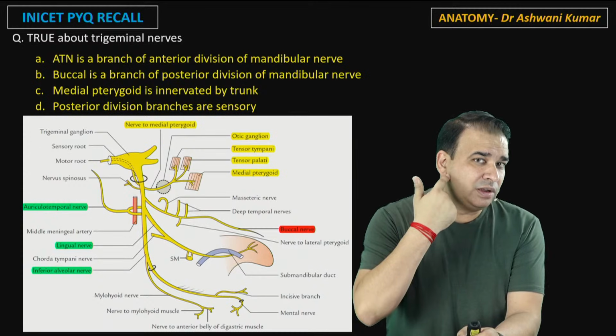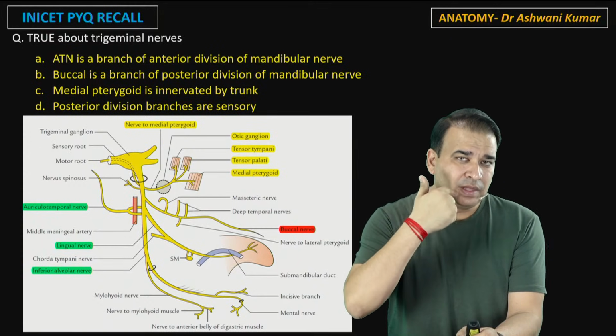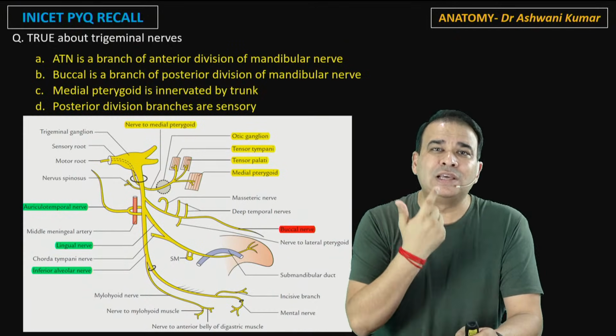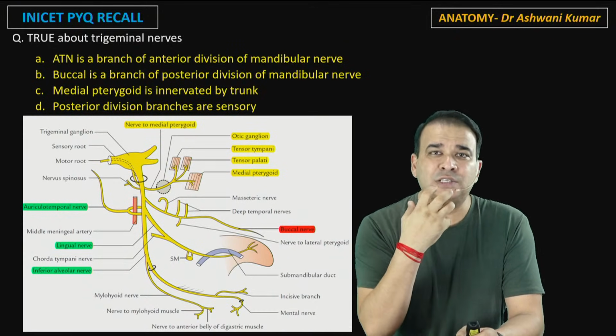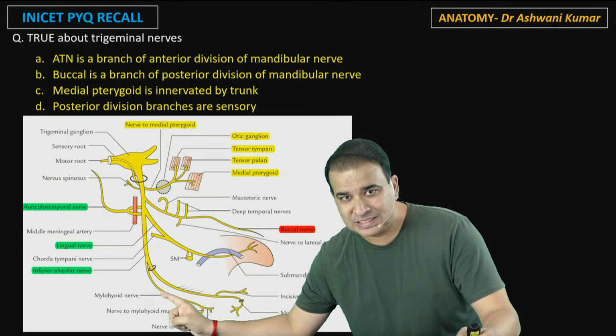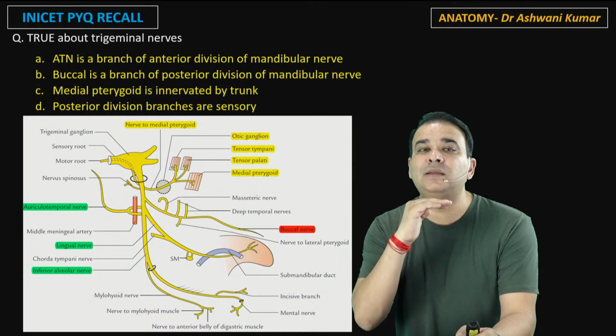The inferior alveolar nerve is the one which goes inside the mandible here, supplying all the alveoli, all the gums and teeth, and comes out as the mental nerve. So that is basically sensory for the alveoli here. But this inferior alveolar nerve also gives off a branch which supplies the mylohyoid and anterior belly of digastric also.